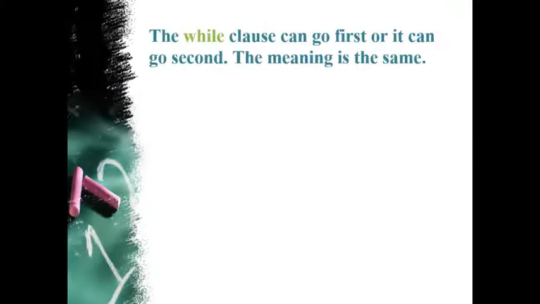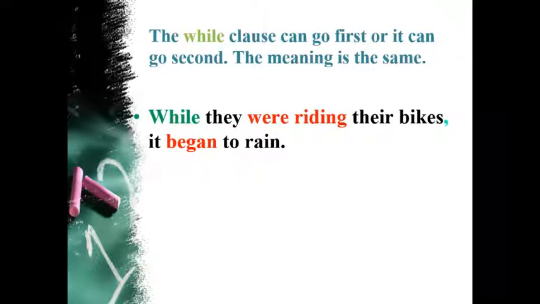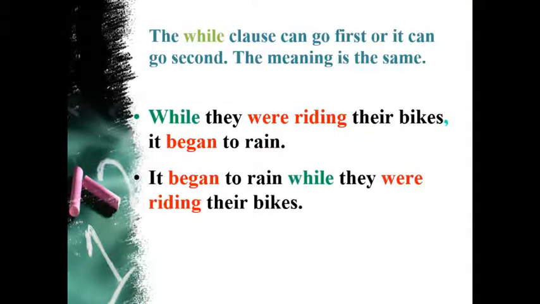The while clause can go first or it can go second. The meaning is the same. While they were riding their bikes, it began to rain. It began to rain while they were riding their bikes.